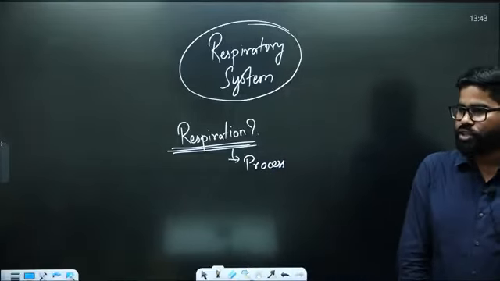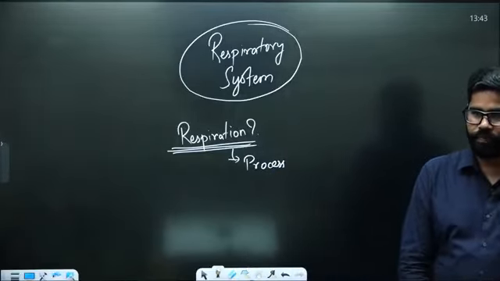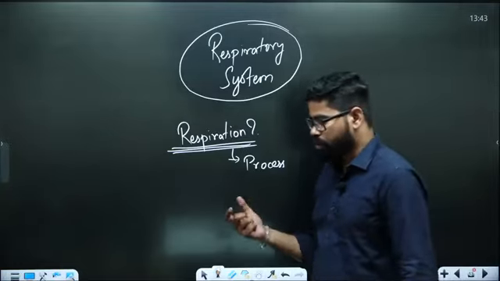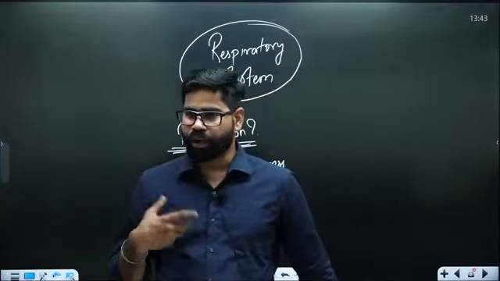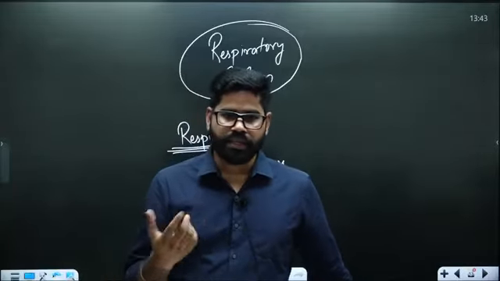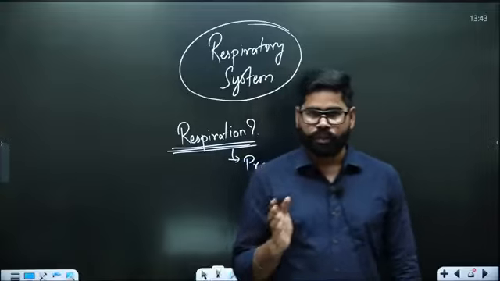So this is one thing. It is a process in which the body intakes oxygen to generate energy as well as carbon dioxide. So this is one part.